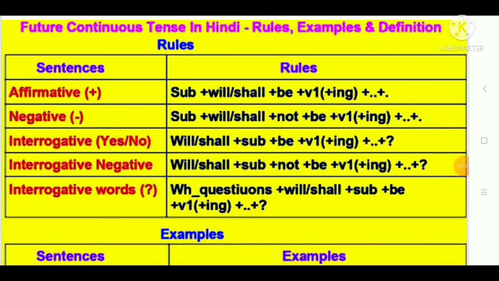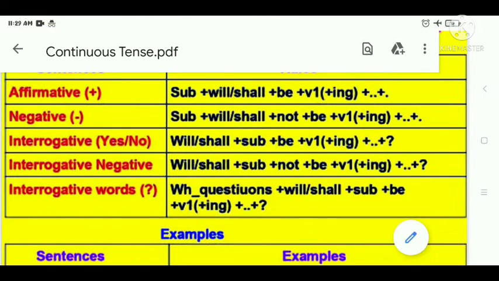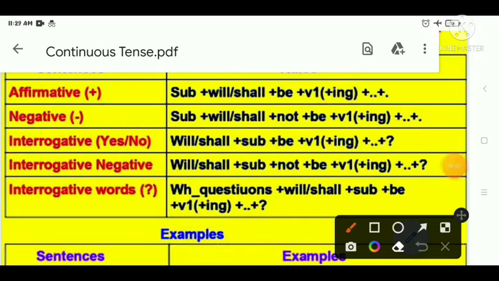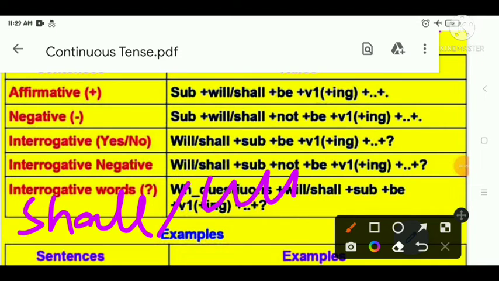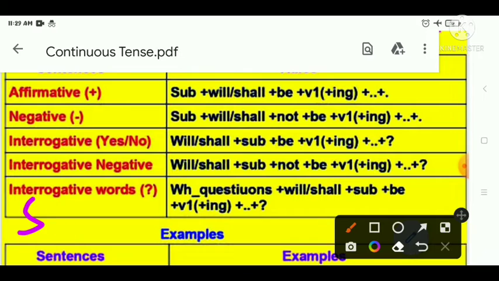So students, first of all, you will have to be aware of which kind of helping verbs will be used. Here two helping verbs will be used together, right? First, for indicating future tense, shall and will are used, and for the continuous tense, you will have to use be.